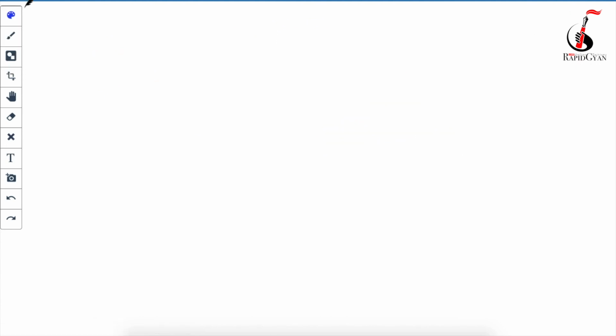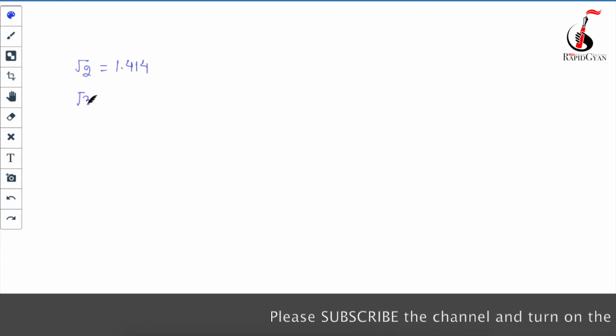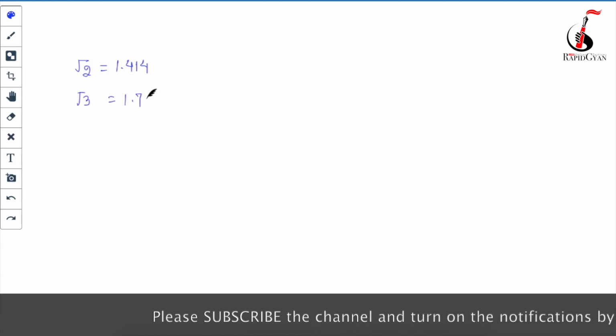While going further, there are a few things which you need to memorize, because you are going to use them in your questions. The value of under root 2 is 1.414. Please write it down. The value of under root 3 is 1.732.